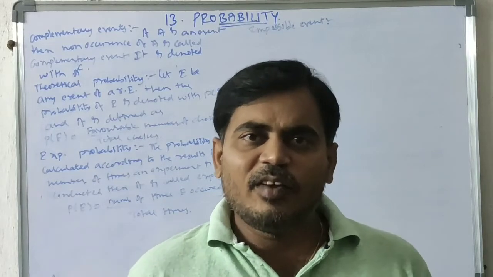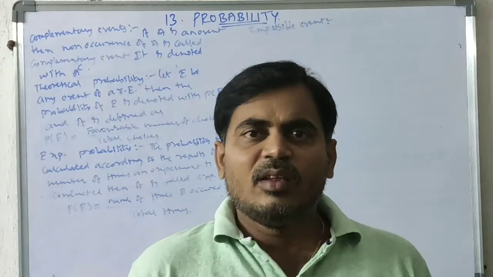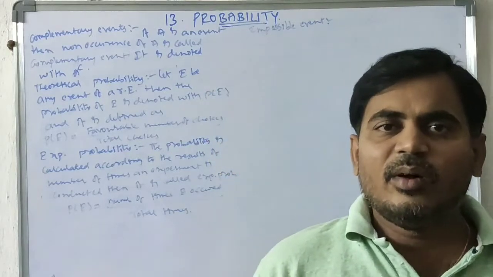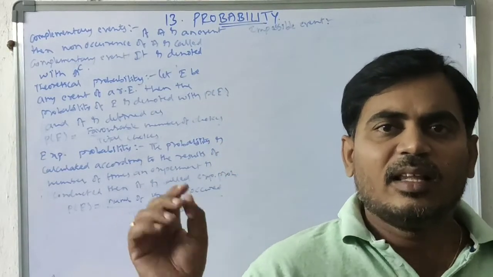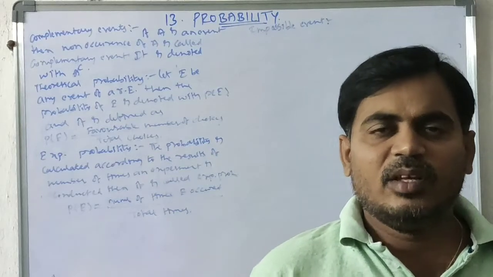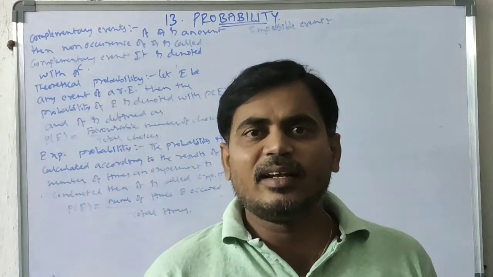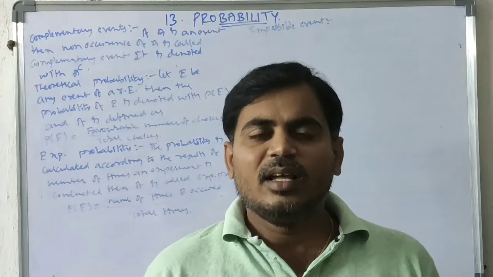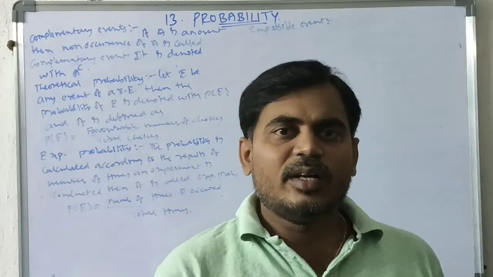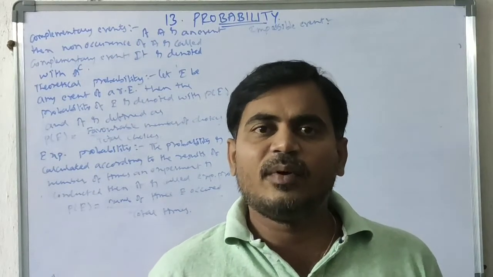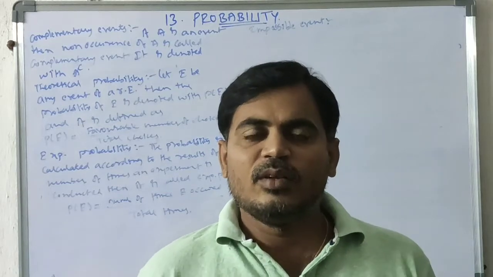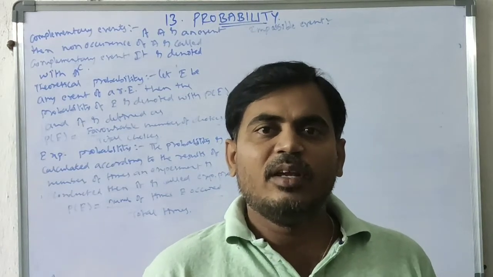It is an impossible event. And one more, we are rolling a die. Somebody said if you roll a die, the result will be 10. Actually, the die doesn't contain the number 10, so it is not possible for any number of rolls. It is also an impossible event.